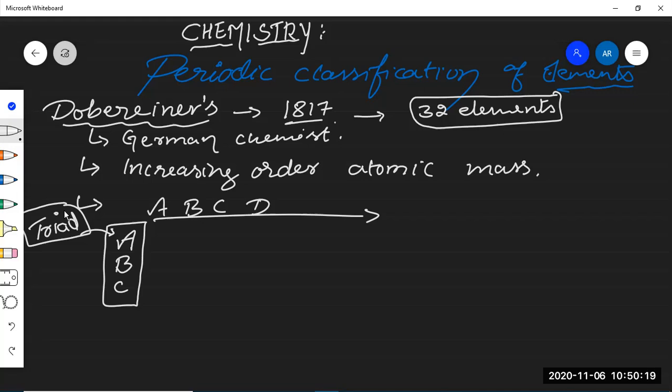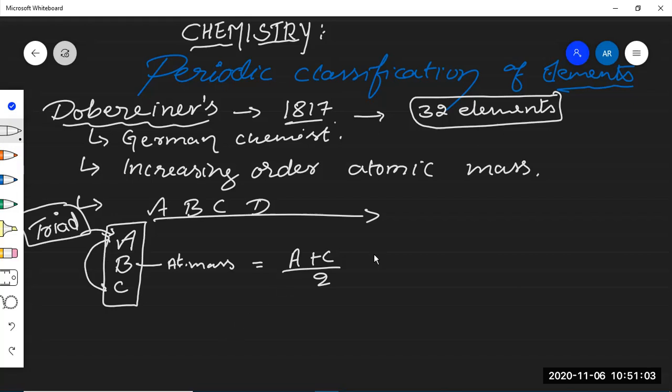What did he explain with this? He arranged elements in order of increasing atomic masses, and the atomic mass of the middle element was almost equal to the mean, the average, of the atomic masses of the first element and the last element. I hope it's clear to you. The atomic mass of the middle element is almost equal to the average atomic mass of the first and last elements.